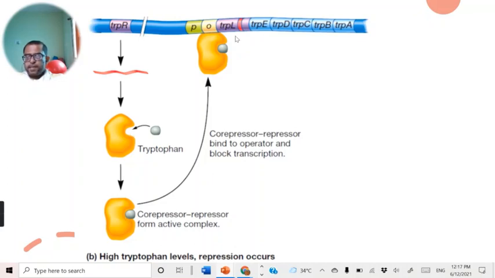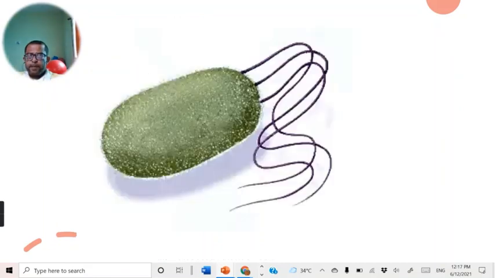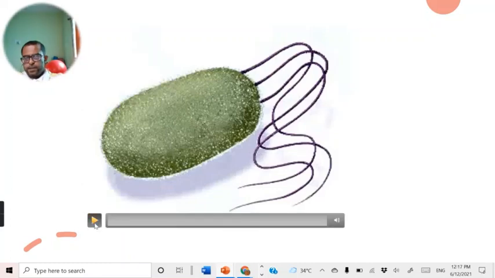Now this active repressor complex gets bound to the operator site of the TRP operon. When it is bound to this site, the RNA polymerase enzyme is not able to access the promoter site, and it is not able to bind to it and initiate the transcription process. So the tryptophan itself controls its own synthesis. This is the mechanism through which tryptophan is regulated in a eukaryotic cell. Then you can observe this in this video.